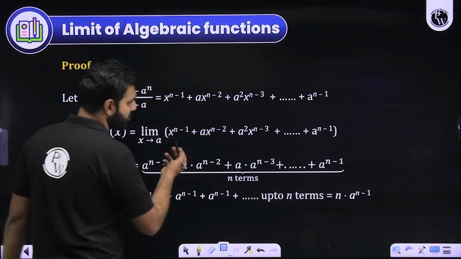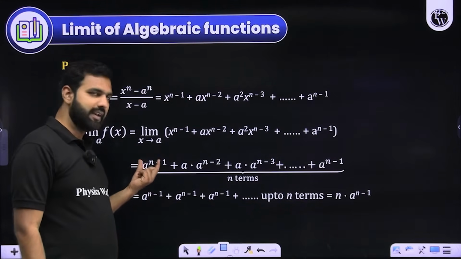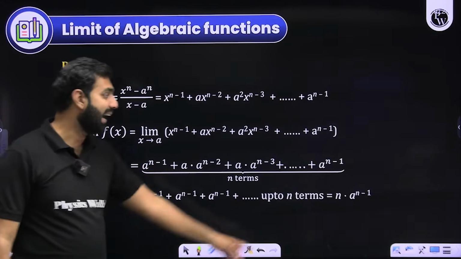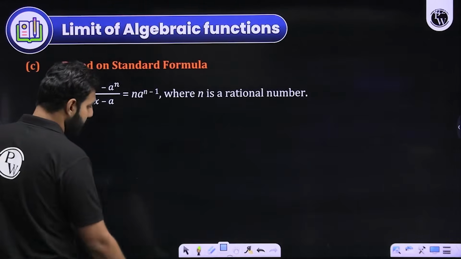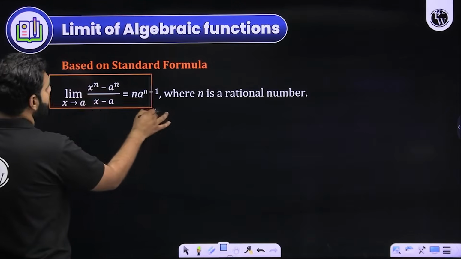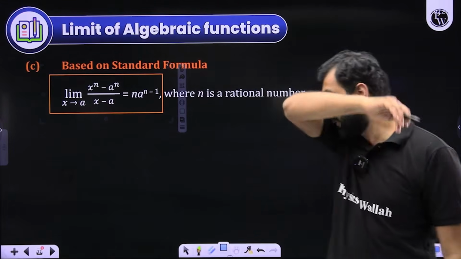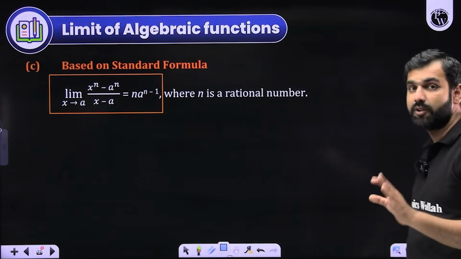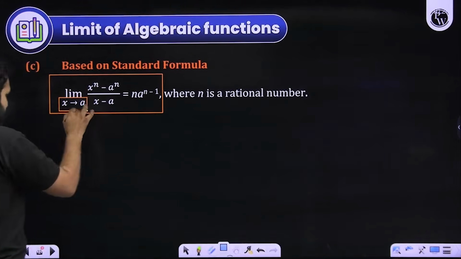And how many such terms are there? They are total n terms. So I am adding a to the power n minus 1, n times, which gives me n times a to the power n minus 1. That's exactly what I'm trying to give you here. Remember this as a formula, that whenever you deal with x to the power n minus a to the power n upon x minus a, then you replace it by n times a to the power n minus 1, whenever x is approaching a. This x must approach a.